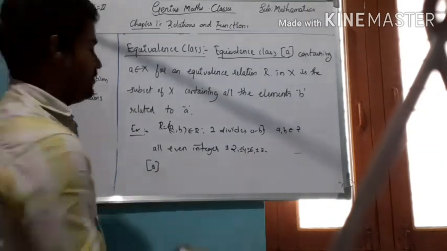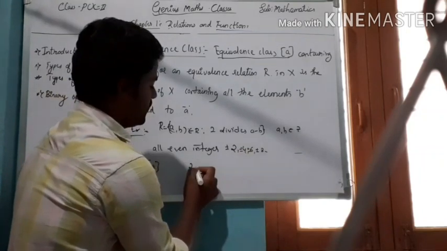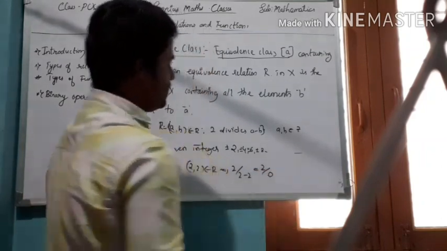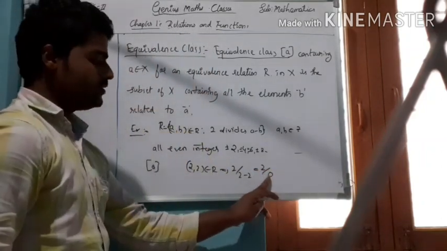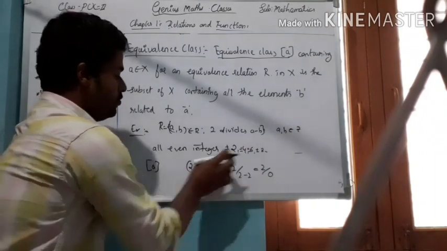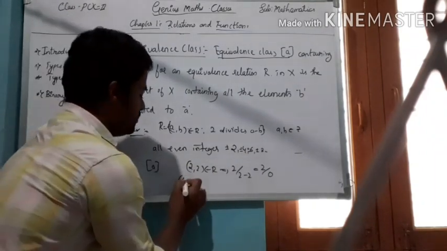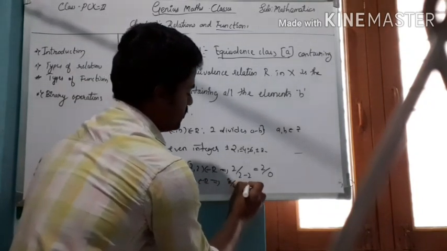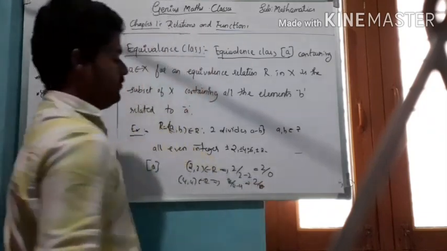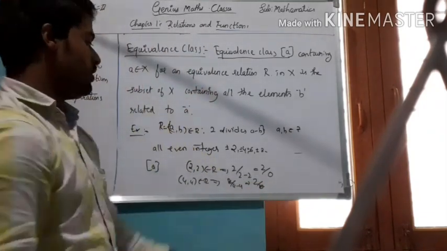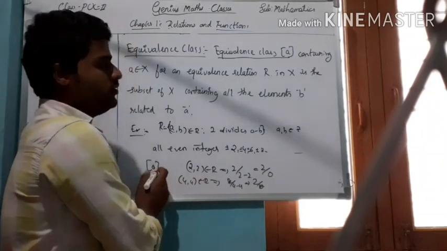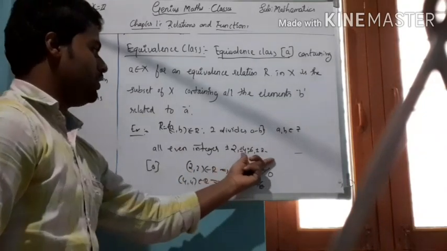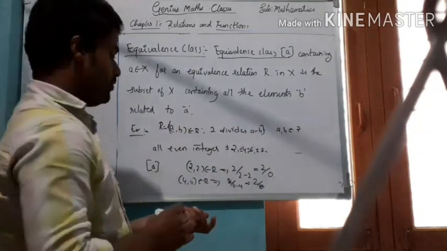If I consider 2, 2 comma 2 belongs to R. That means 2 divides 2 minus 2, which gives the result 0. 2 divides 0, therefore 2 is related to 0. And if I consider 4 comma 4, which belongs to R, that means 2 divides 4 minus 4, which is 0, therefore 2 divides 0, and therefore 4 is also related to 0. So this is the equivalence class which contains all the elements B related to A only.